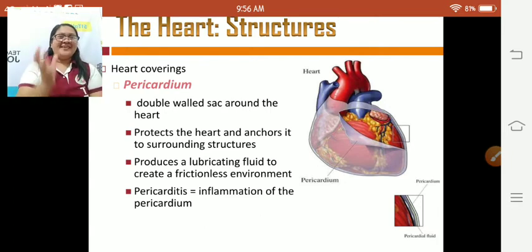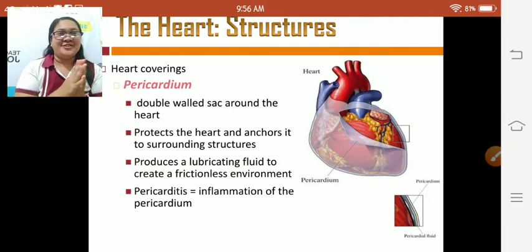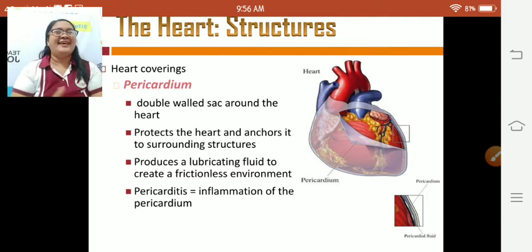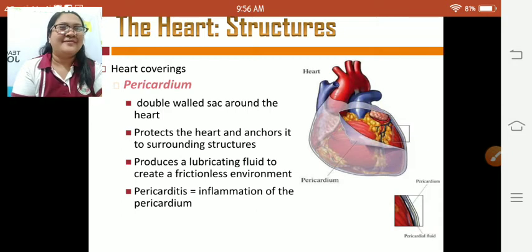Again, pericarditis is inflammation of the pericardium. Before I go to the next page, the pericardium is the heart covering, the one that covers the heart. Alright, let's move.